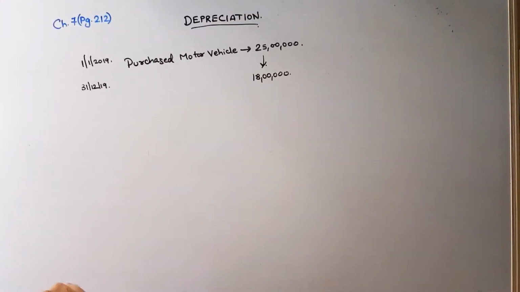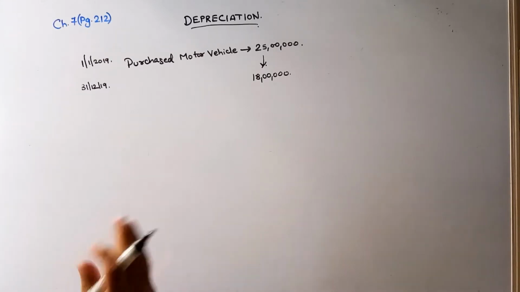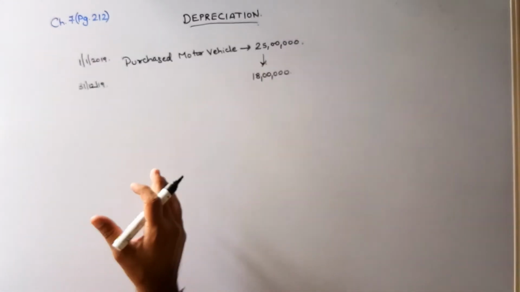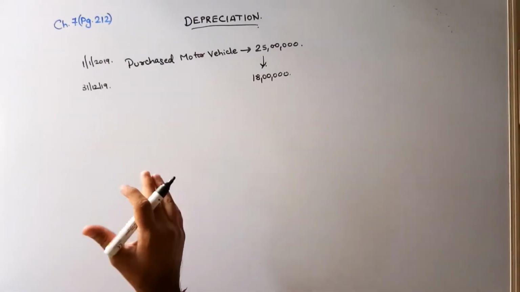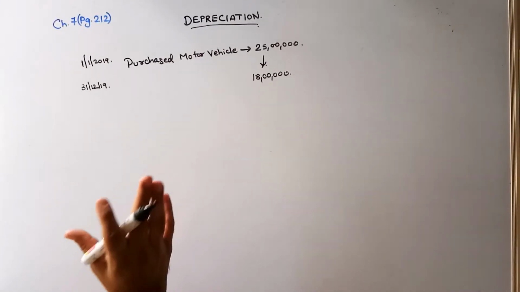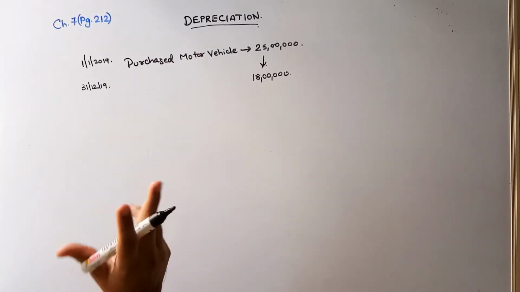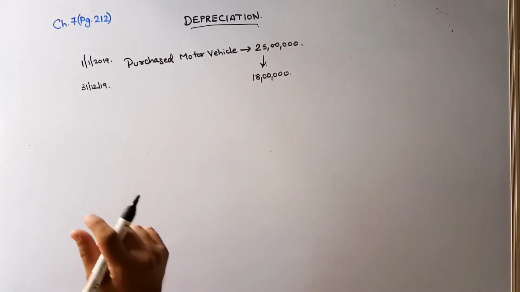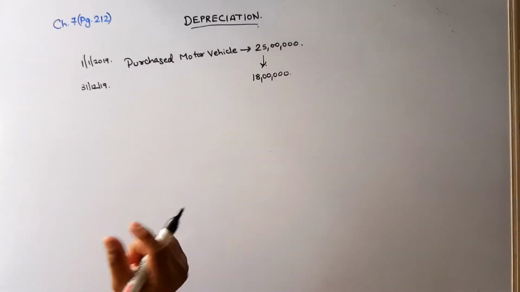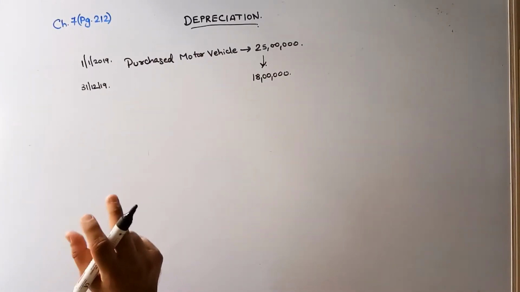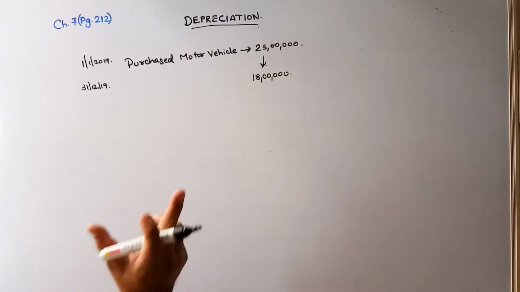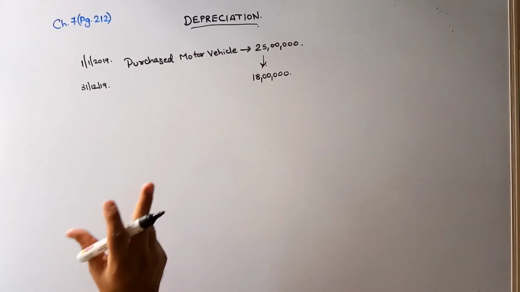Every time I am saying machinery, but you can consider machinery, vehicle, whatever it is, all are the same when it comes to depreciation, because depreciation is always charged on fixed assets. Please remember that. You can consider stock also, but on stock we never calculate depreciation. The stock's value is written off. Depreciation is always calculated on long term assets, only and only on long term assets.